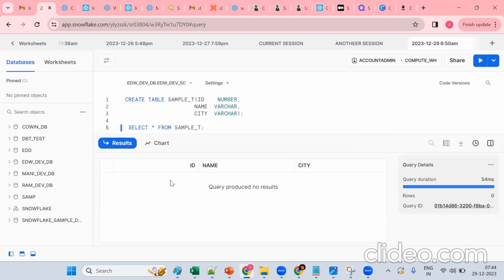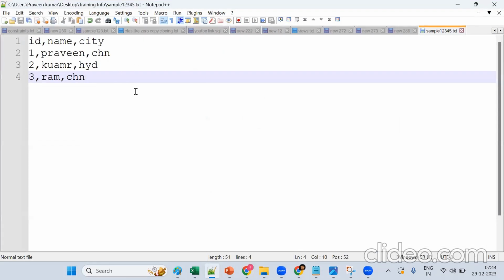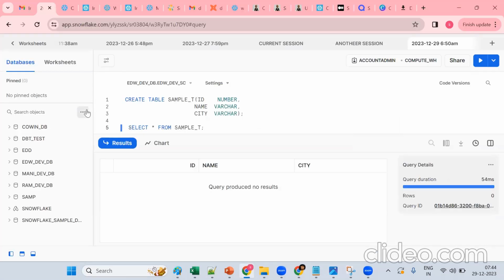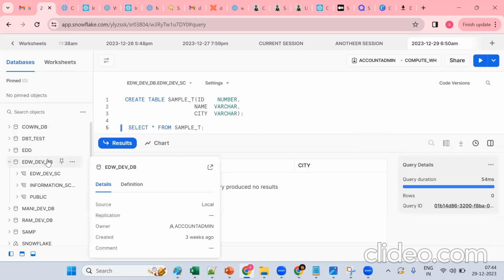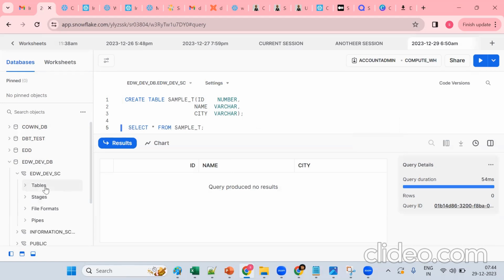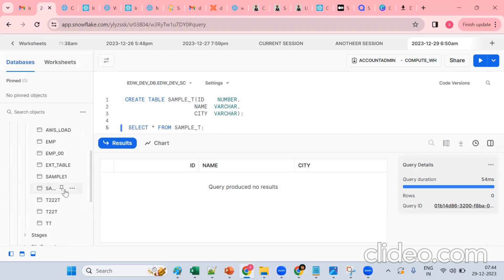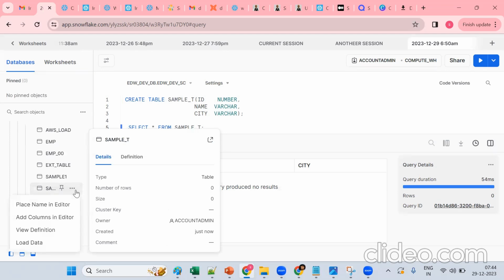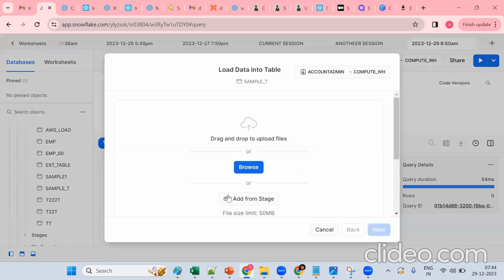Now the data is there, but it's on my local machine and I want to bring it in. So click here, refresh. Now we're in the EDW database schema. Go to the particular table. What's the table name? Sample. Click on these three dots and choose load data. The data is on my local machine.